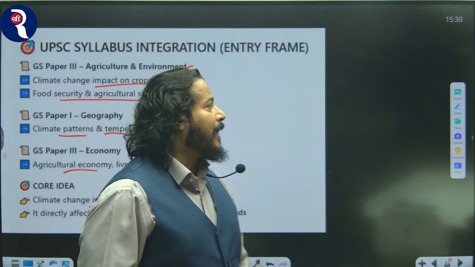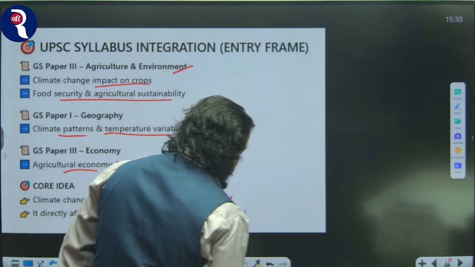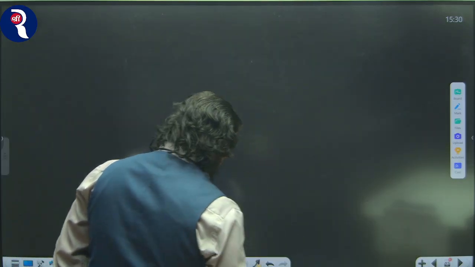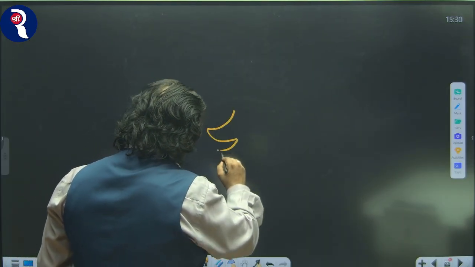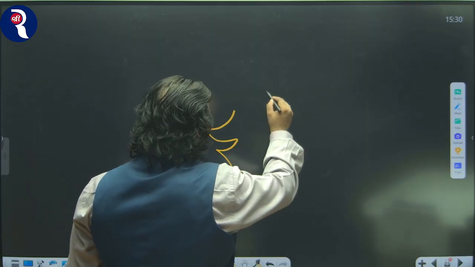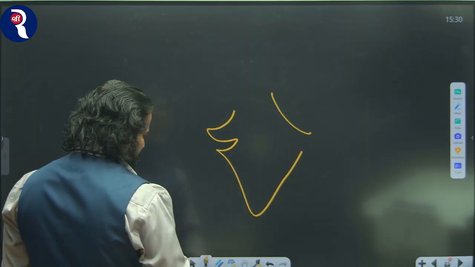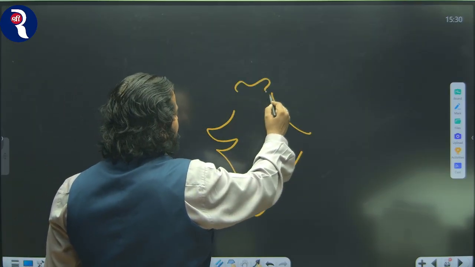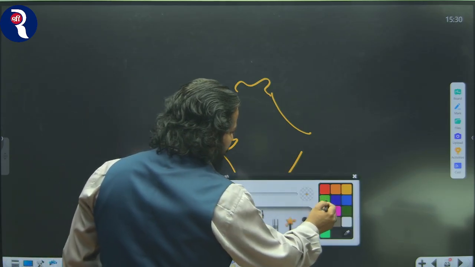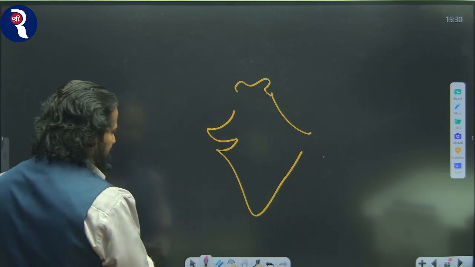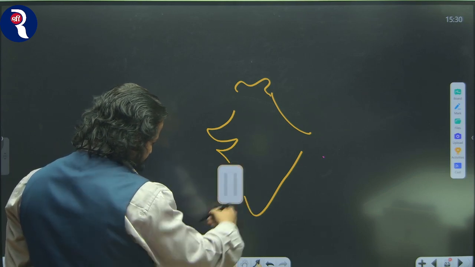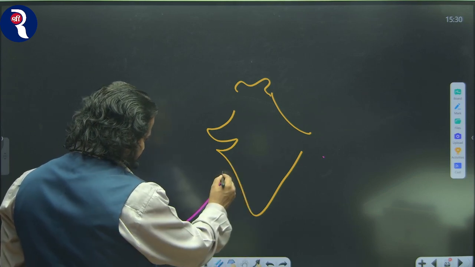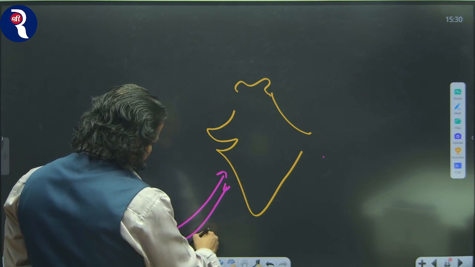So let's understand it through diagrams. So here it is. Make a rough diagram of India. So this is the diagram of India. So understand it, India has two rainfall patterns. The first rainfall pattern is southwest monsoon.